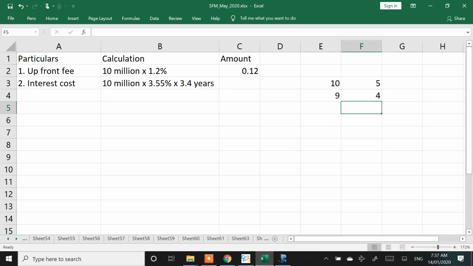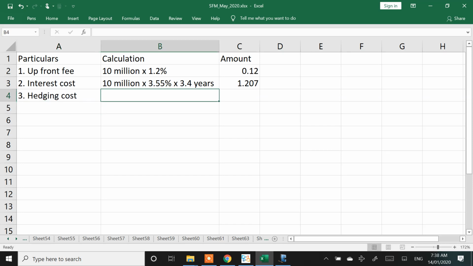How much is the average maturity of the loan? 10 million is outstanding for 5 years, 9 million is outstanding for 4 years, 8 million is outstanding for 3.5 years, 7 million is outstanding for 3 years. So I do a product of it, sum of product by sum of weight, something you would have learnt in average due date. That average due date is basically 3.4 years here. So 10 million into 3.55% into 3.4 years. Then hedging cost.